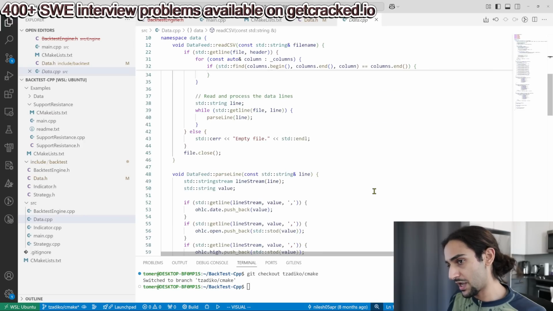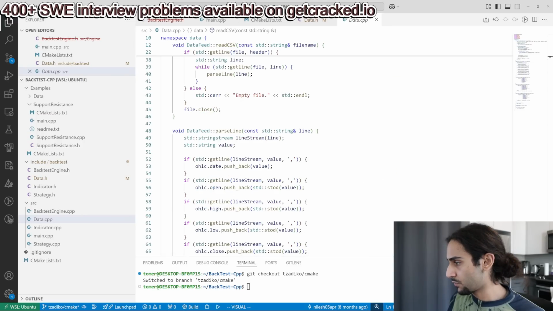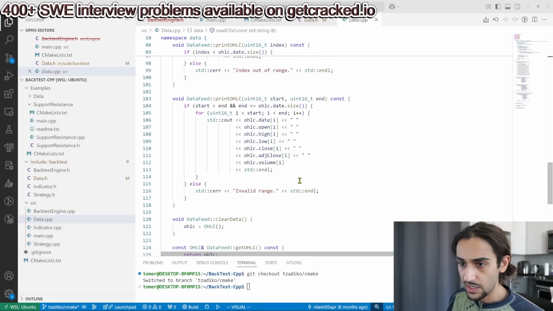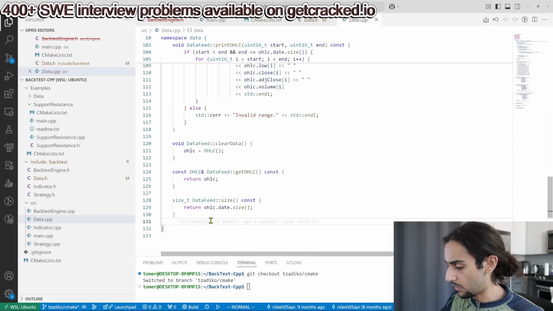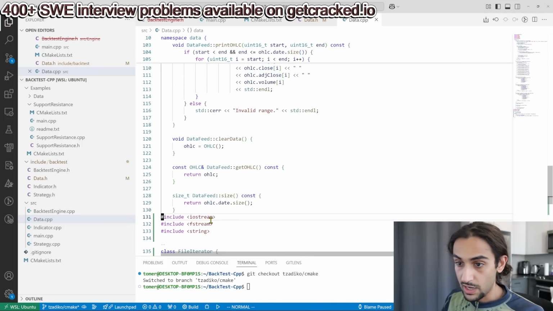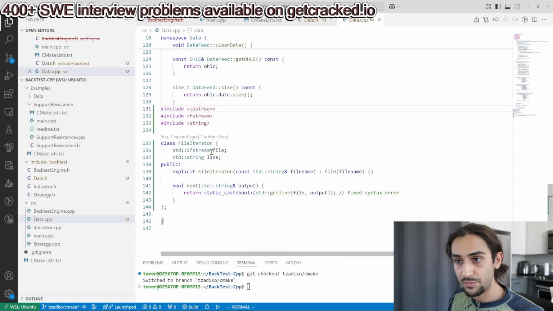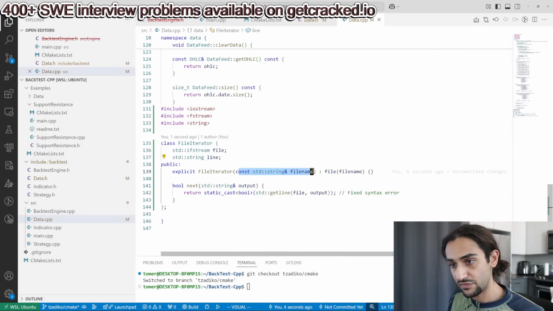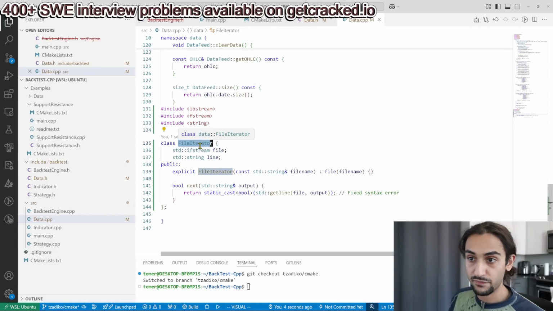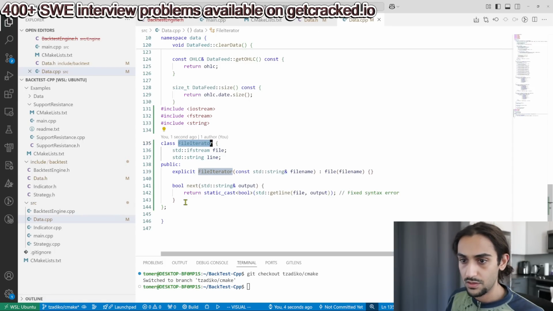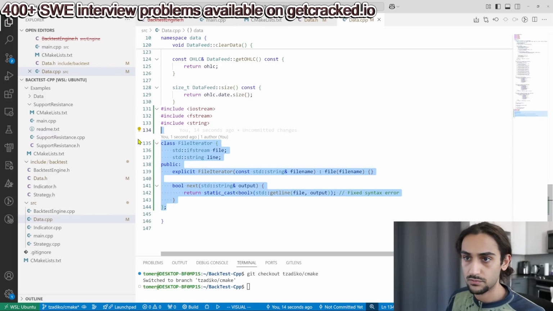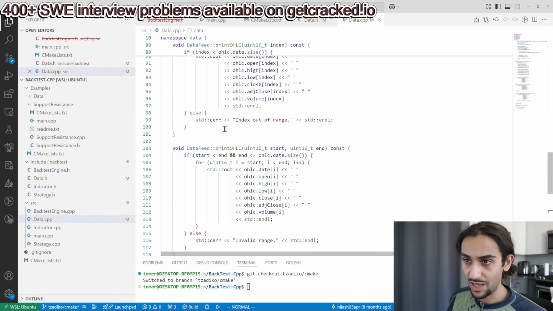Now, I mentioned a file iterator. I actually wrote it down in my notes. I'm just going to paste it so we can take a look at what that might look like instead of doing all that massive read. It might look something like this. Very simple. You have a file, you have a line, you take the file and you read a line at a time. This file iterator might be part of your CSV iterator class. Okay? So that's going to be important to understand, because otherwise this is not a very scalable application.